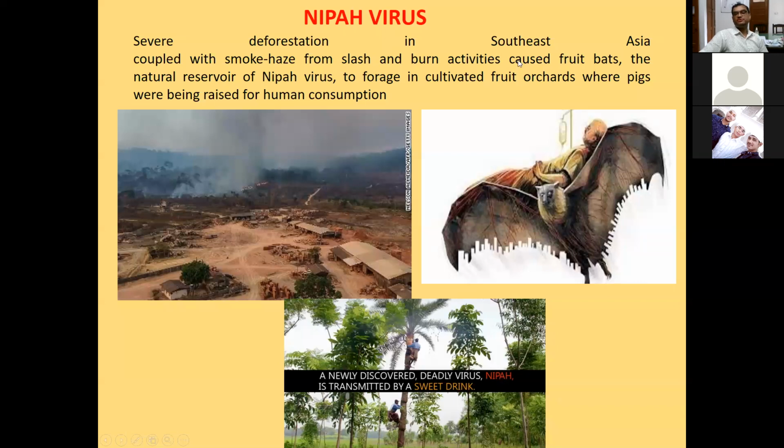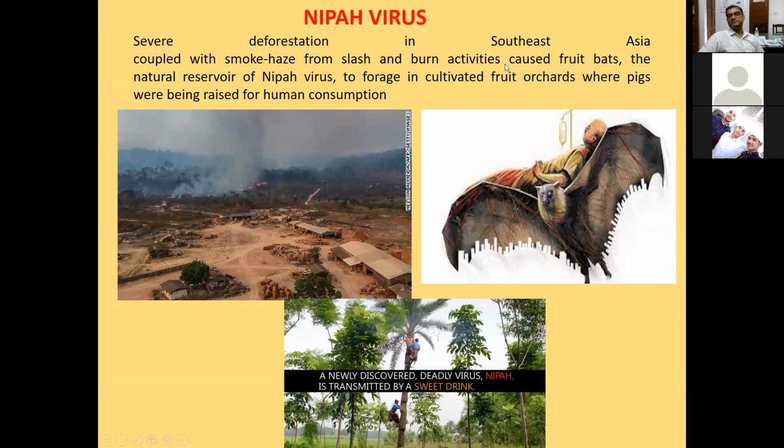There was severe deforestation in Southeast Asia, and it was coupled with smoke and haze from the slash and burn activities. So because of developmental work, the forest area was cut and burned.